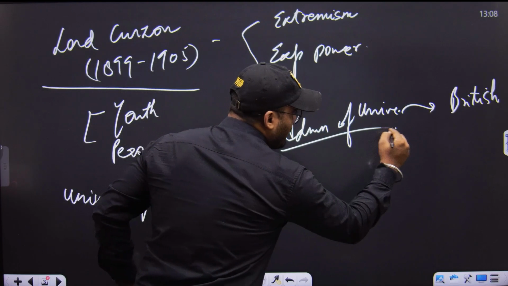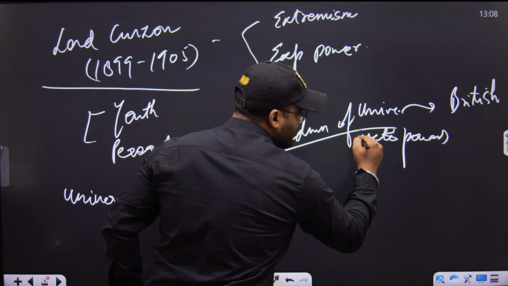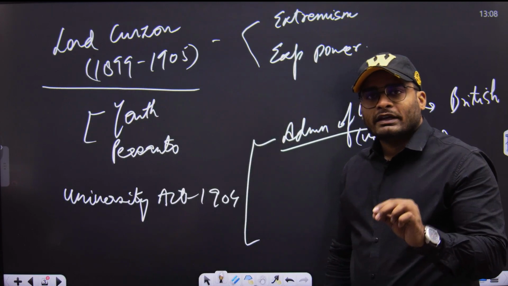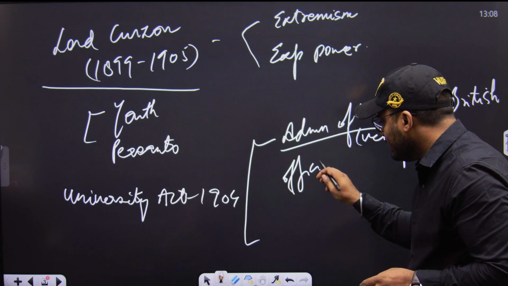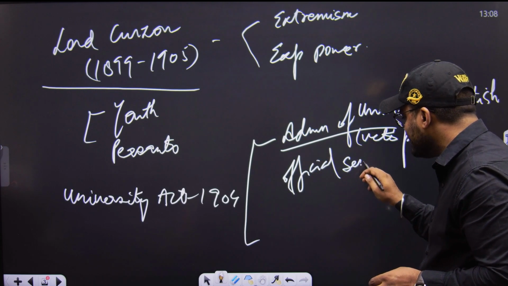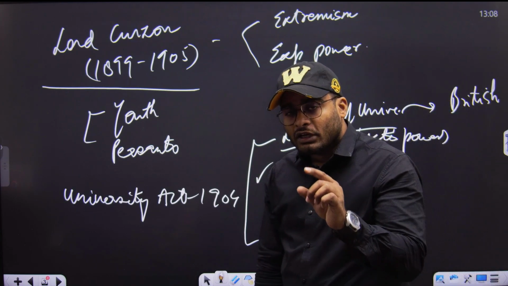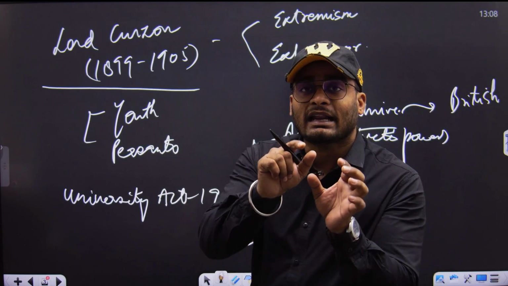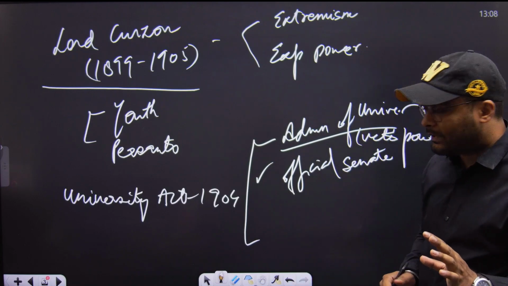So the veto power came with the British administration. Now the British officials in the official Senate of the university were in majority, so all the decisions would be taken by the British.